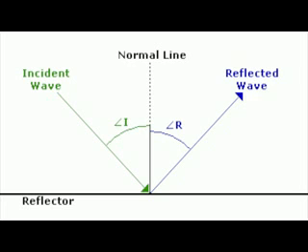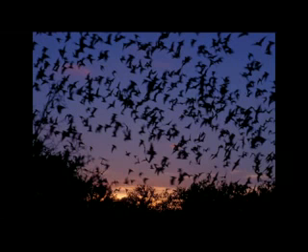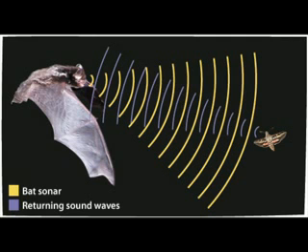Sound reflection. The reflection of sound waves follows the law: the angle of incidence is equal to the angle of reflection. Reflection of a wave is the change in direction of a wave between two different mediums so that the wave returns through the original medium. Echoes are the sound of your own voice reflecting back to your ears. For example, a bat uses echolocation to see at night. They send out a sound wave and it reflects off objects so they can determine how far away an object is.